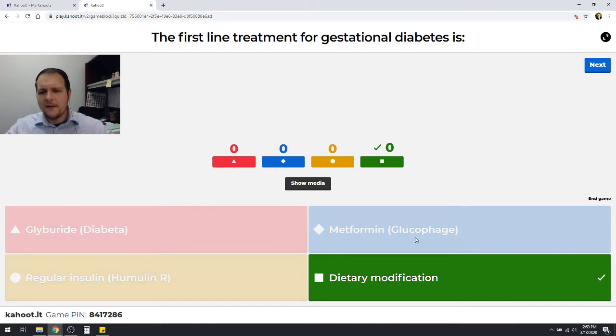Metformin has been used occasionally to help out with patients with insulin sensitivity issues, but again, probably not going to be recommended as first line. And then glyburide can even cause depletion of insulin from the fetal pancreas, so not typically recommended in a lot of cases there. But if you can fix it with dietary modification, that's generally going to be the most beneficial for those patients, which makes pretty good sense.